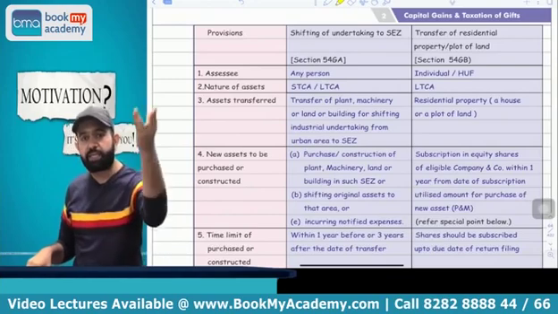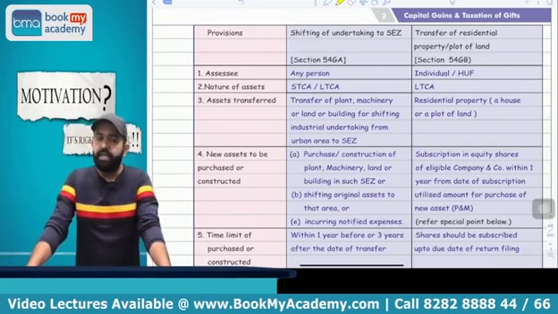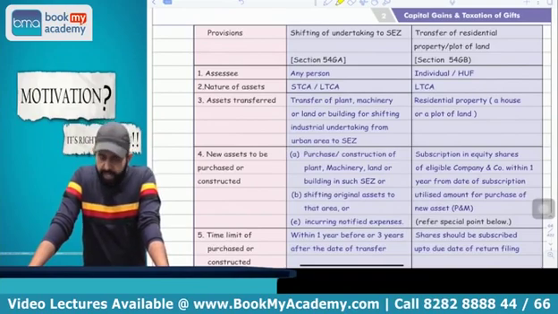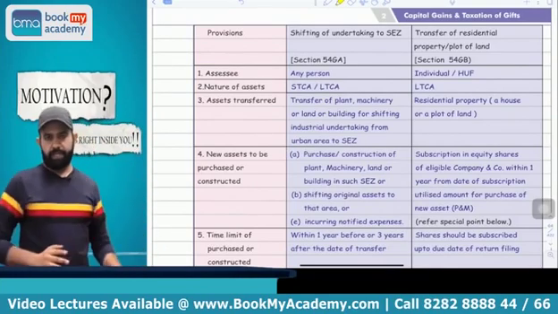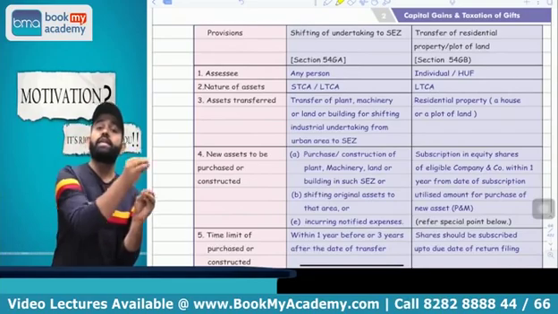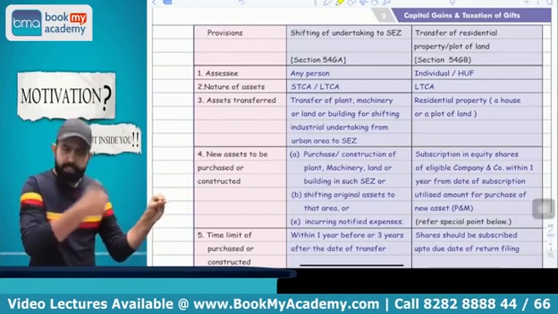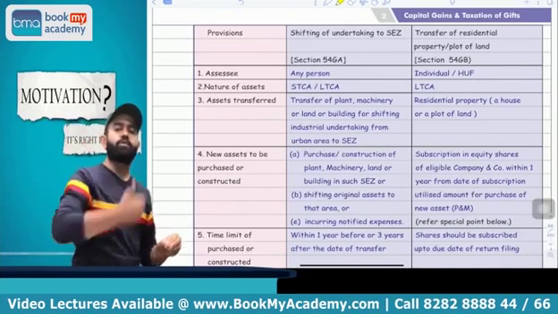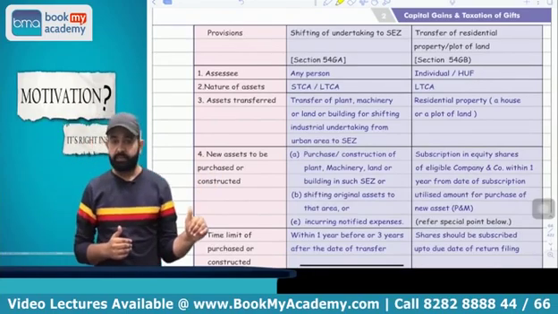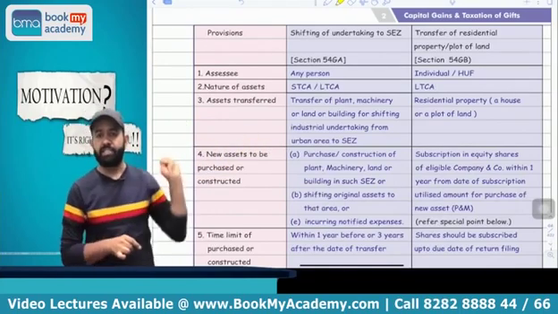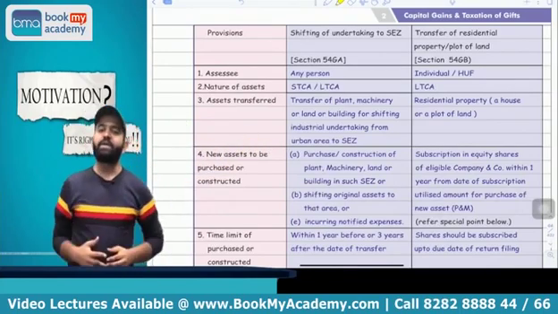If he transfers that residential house property or plot of land and there is a long-term capital gain, and the assessee has to acquire the shares of a newly incorporated startup, and that startup will acquire new plant and machinery, then exemption is available to individual and HUF.